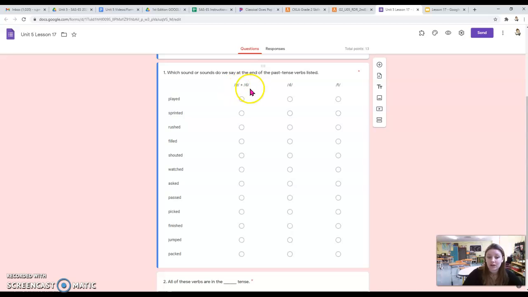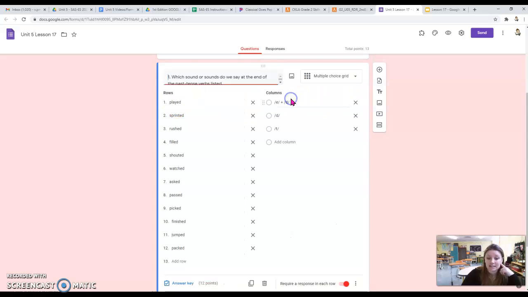We have id, we have d, and we have t. So with the word played, does played say id, d, or t? Let's listen one more time. Played, does it say id, d, or t? Good. Played says d.